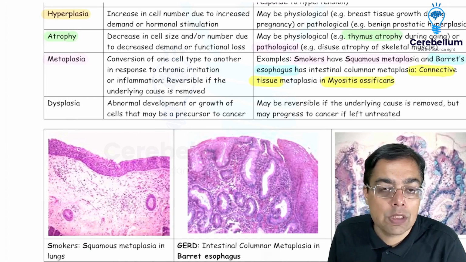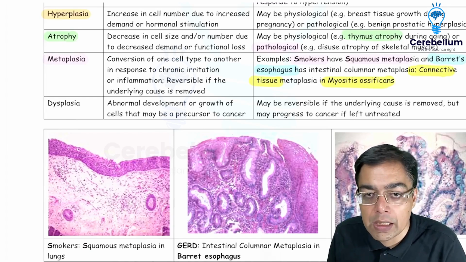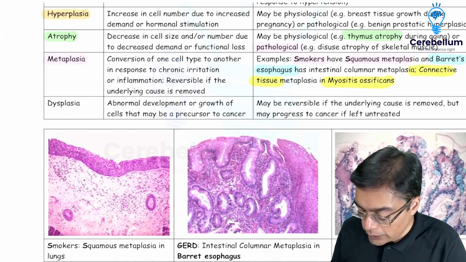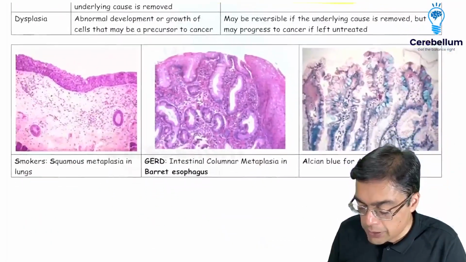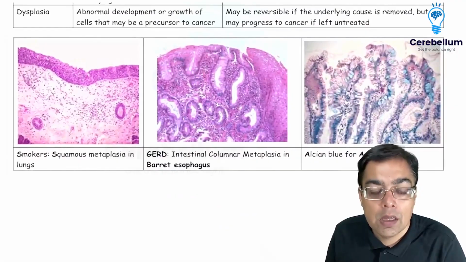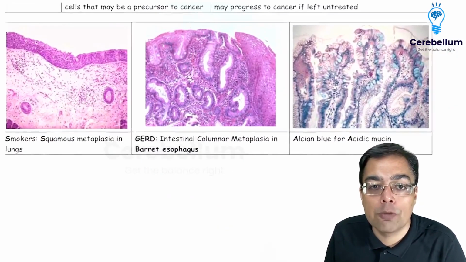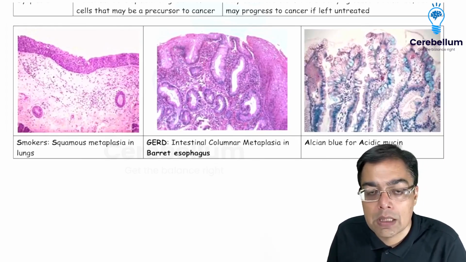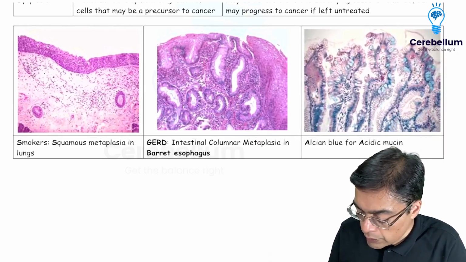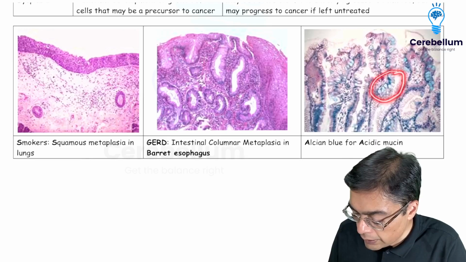A classical example of a question from FMG 2016, 18 and NEET PG 2020 gave you an example of an intestinal columnar metaplasia as is seen in patients suffering from Barrett's esophagus. How do you make a confirmation for Barrett's esophagus? Because of the presence of goblet cells, which are a characteristic of intestinal columnar metaplasia. And how do you confirm goblet cells? It is because of the presence of the staining caused by Alcian blue.